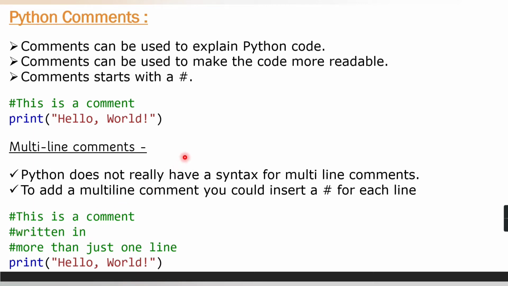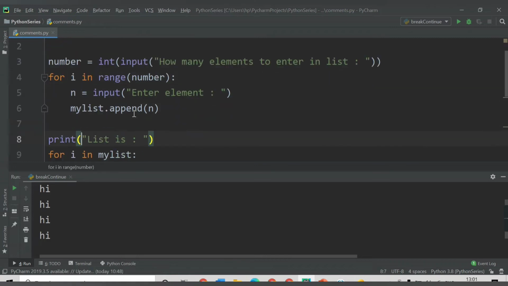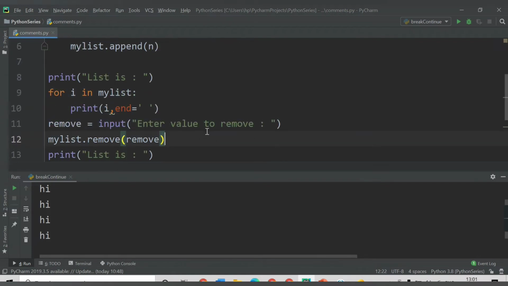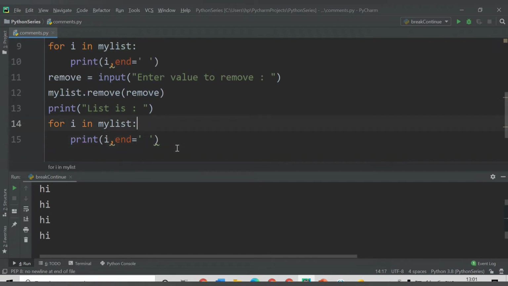So let me show you in code how we can make use of Python comments. In one of our videos we covered this code in which we were asking the user how many elements to enter in a list. We had one empty list, and in that list we were taking the input from the user, and after that we printed that list. Then we asked the user to enter a value to remove, removed that value, and again printed the list.